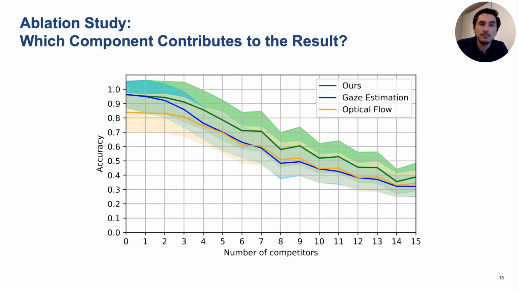In an ablation study, we wanted to investigate which component, gaze estimation or optical flow, contributes to the overall performance. When the number of competitors is low, gaze estimation is able to achieve similar results to our joint method. With an increase in the number of targets and competitors, the accuracy of the gaze estimation component decreases and matches the one from optical flow. In such cases, our joint method is able to maintain an improvement of about 8 to 10 percentage points.